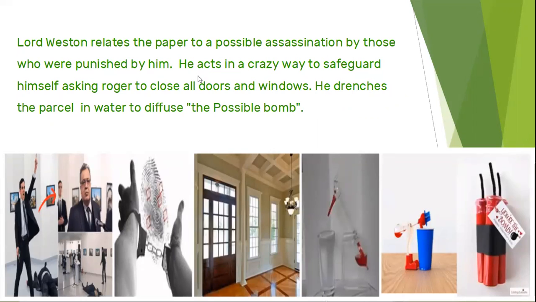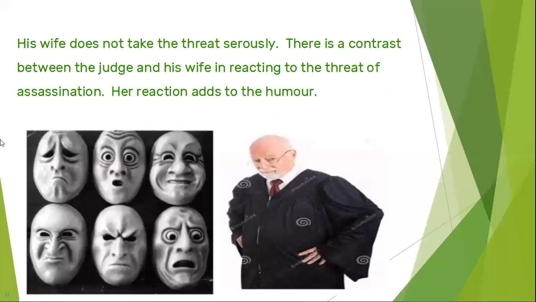He acts in a crazy way to safeguard himself, asking Roger to close all doors and windows. He drenches the parcel in water to defuse the possible bomb. His wife does not take the threat seriously. There is a contrast between the judge and his wife in reacting to the threat of assassination.